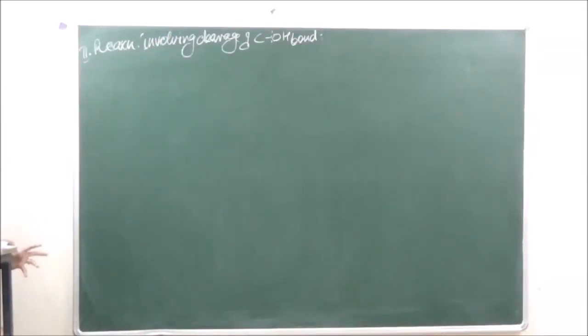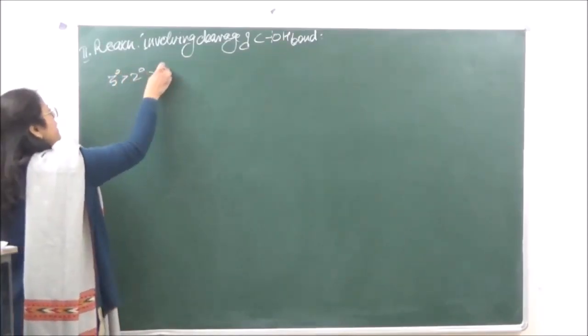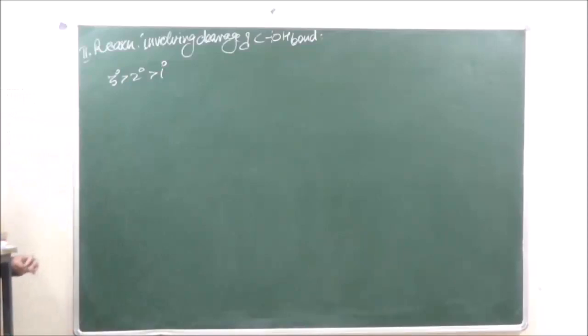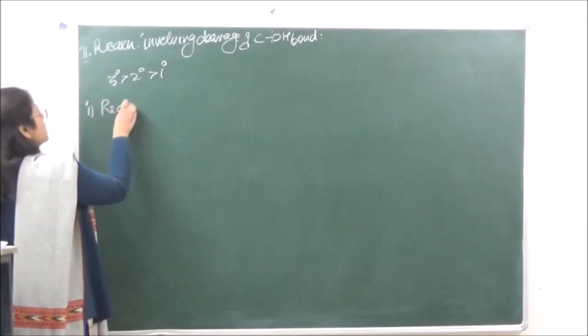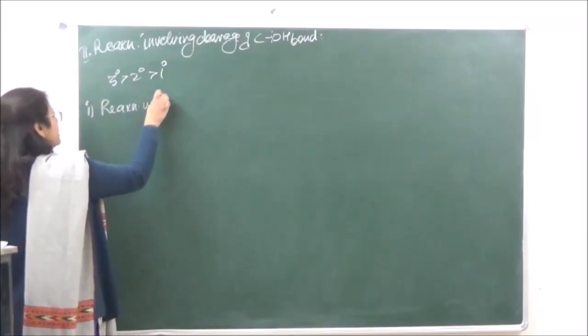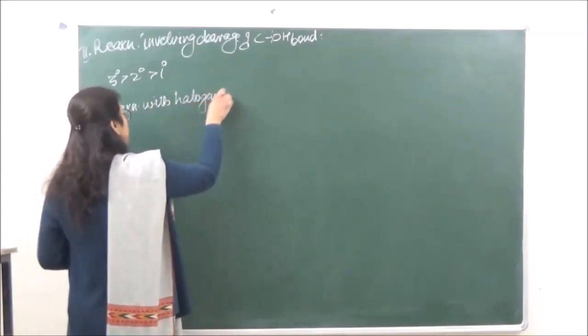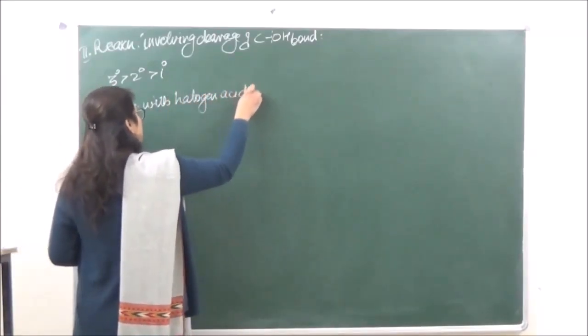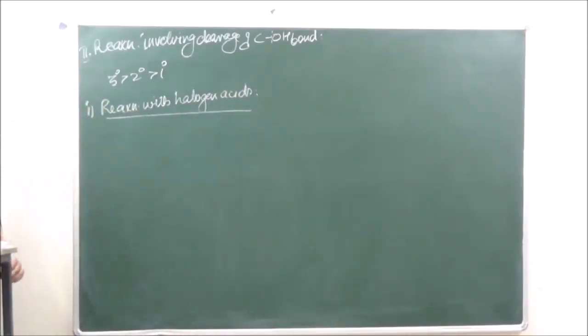So we've already done this reaction, and the order of reactivity as already stated is going to be 3 degree, 2 degree, and then 1 degree. Okay. Now the first reaction which we are going to do is the reaction with halogen acids, right?